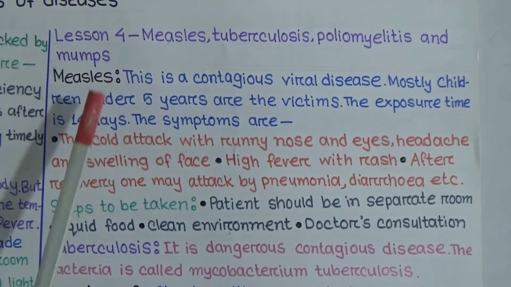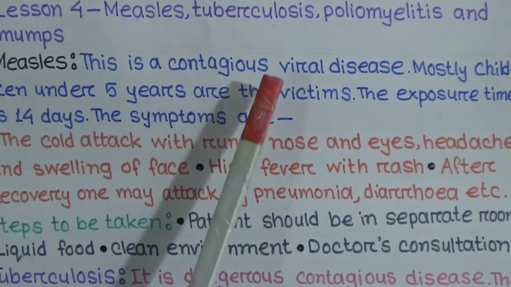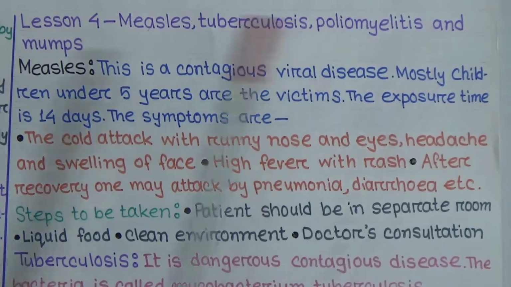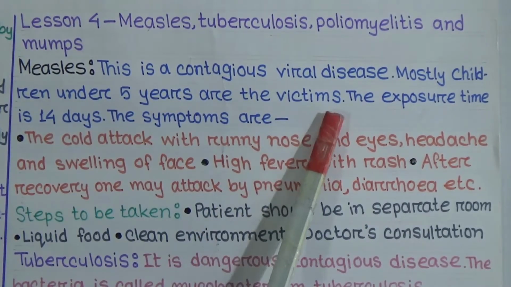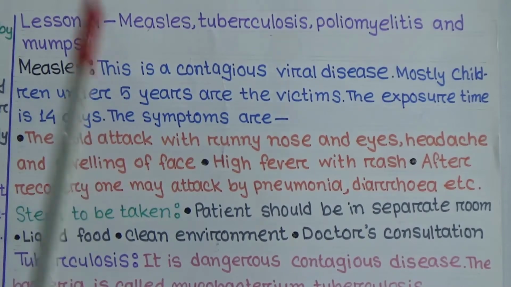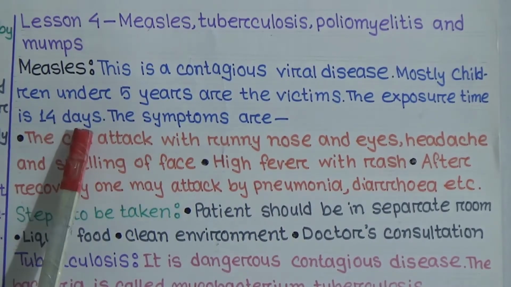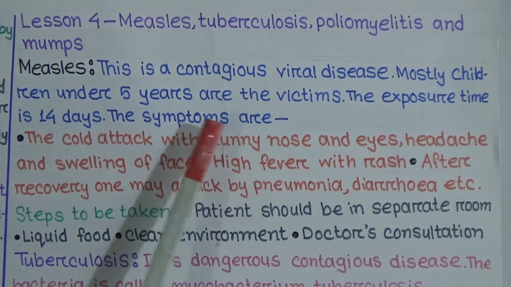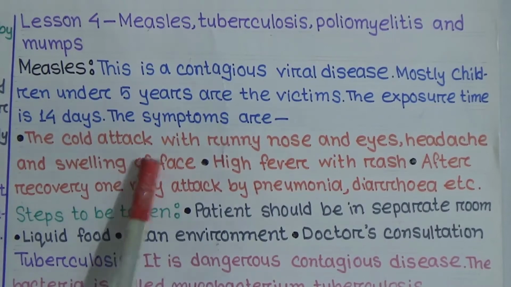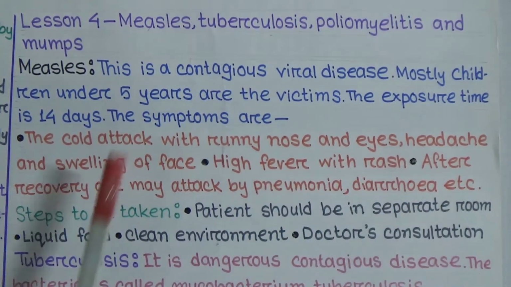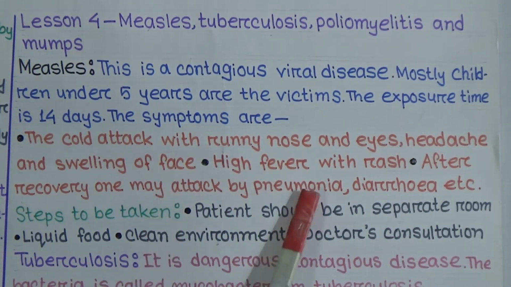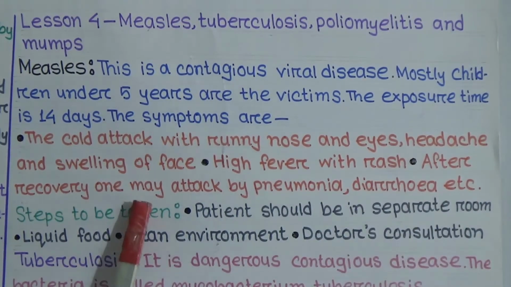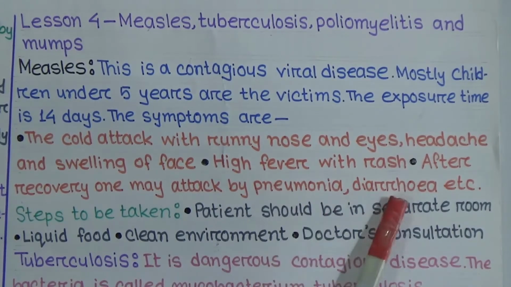Now lesson 4: measles, tuberculosis, poliomyelitis and mumps. First, I'm going to talk about measles. This is a contagious viral disease. Mostly children under 5 years are the victims. The exposure time is 14 days. So within 14 days we can start to see the symptoms of measles, and the symptoms are a cold attack with runny nose and eyes, headache and swelling of face, high fever with rash. After recovery, one may be attacked by pneumonia, diarrhea, etc.